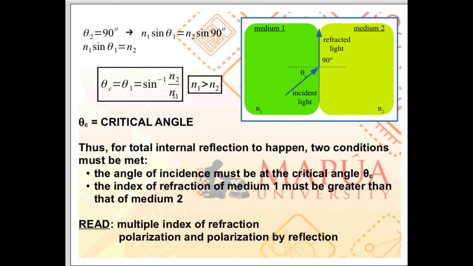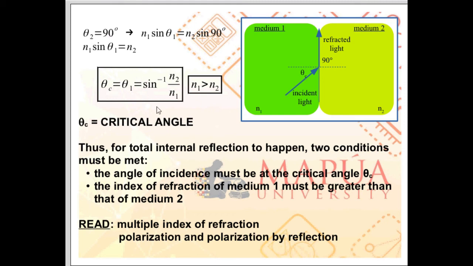Also note the following. For the inverse sine of N2 over N1 to give you an answer, N1 must be greater than N2. Otherwise, if N2 is greater than N1 and you input this into your calculator, it will give you an error result.